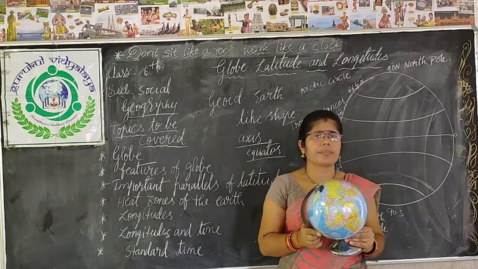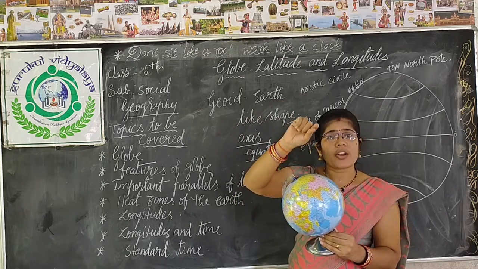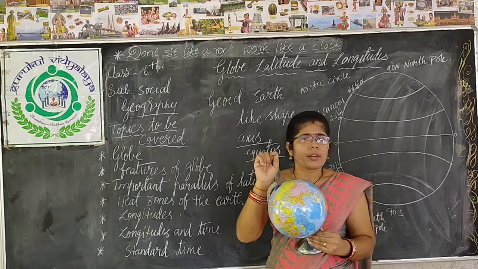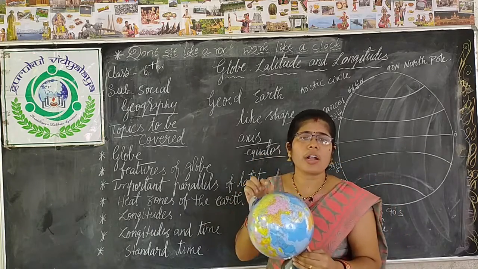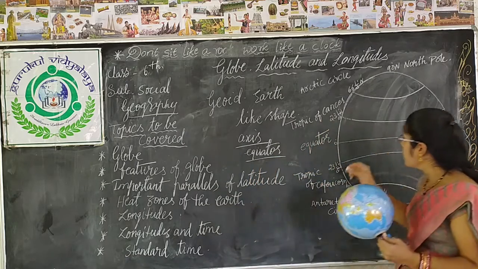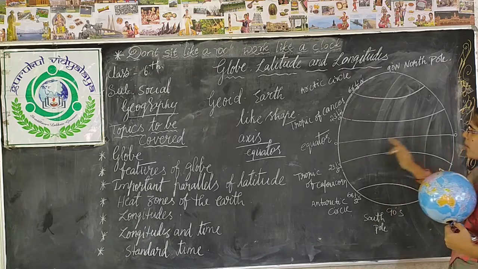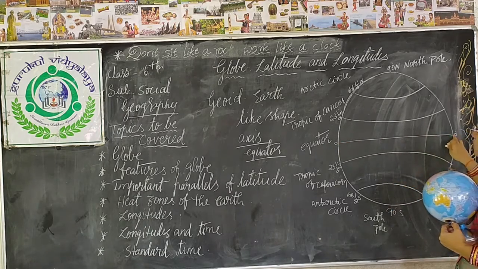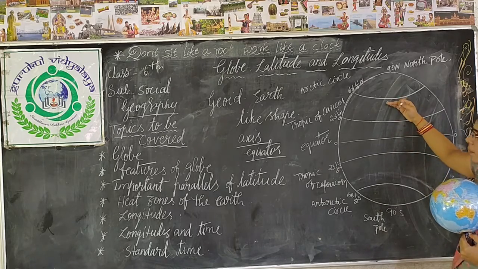What is meant by equator? An imaginary line which is drawn on the earth to divide the earth into two equal parts. That is called an equator. See, this is the earth I have drawn here, and an imaginary line drawn in the middle of the earth divides the earth into two equal halves.